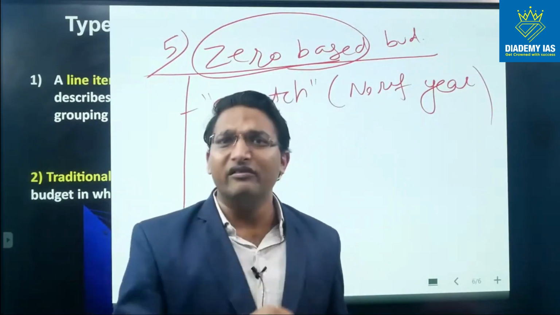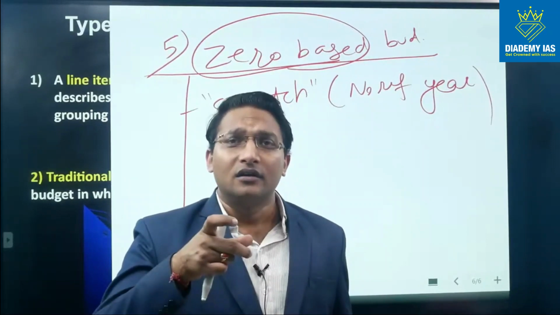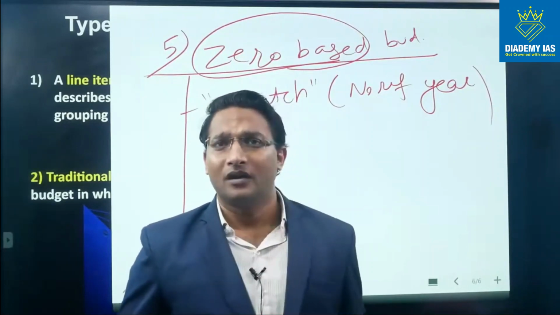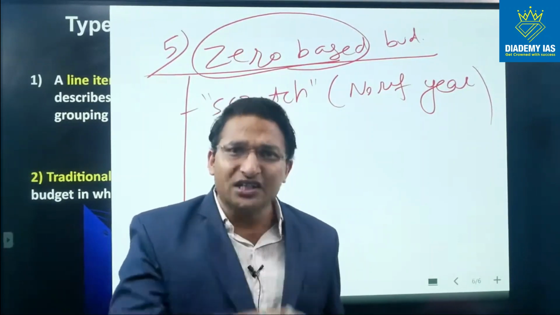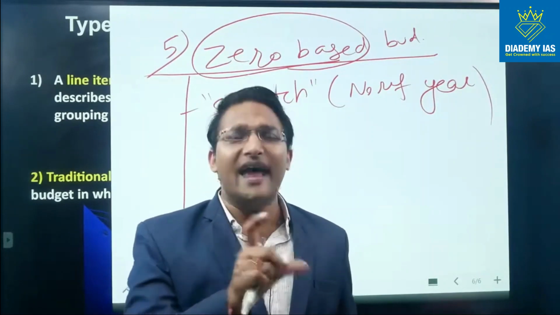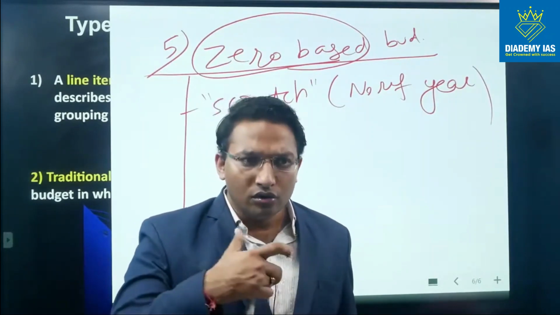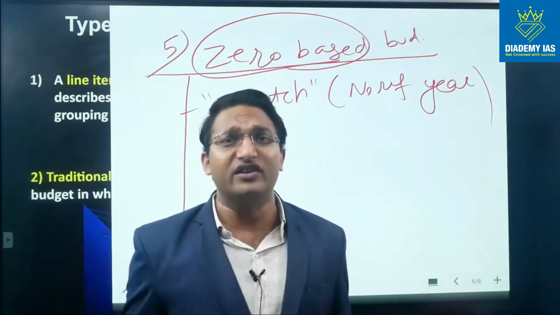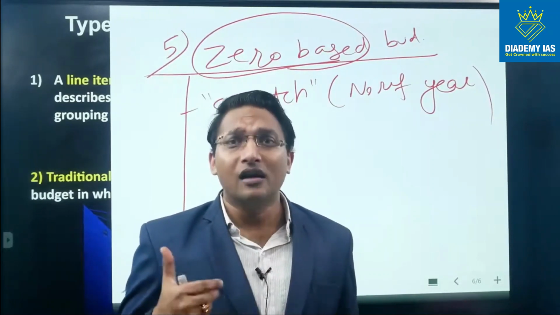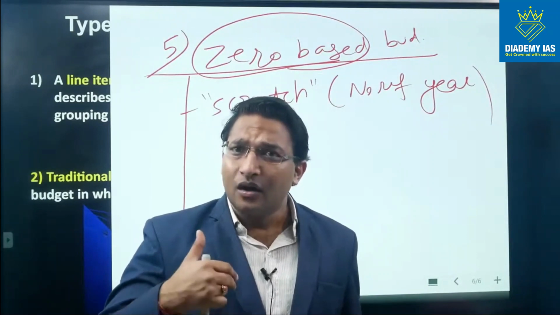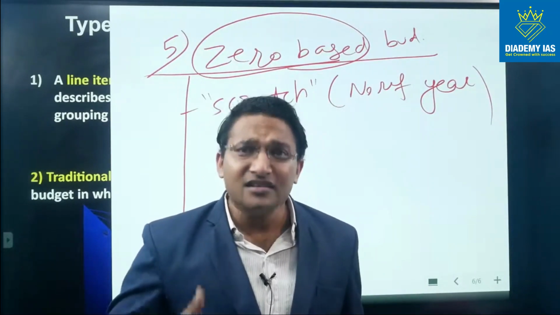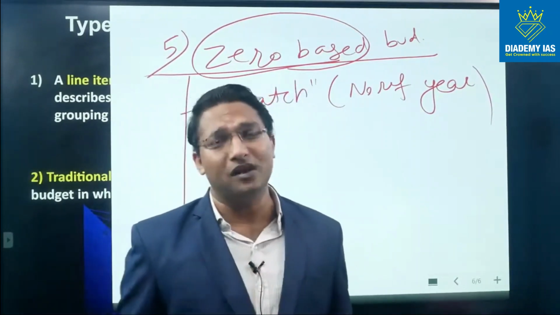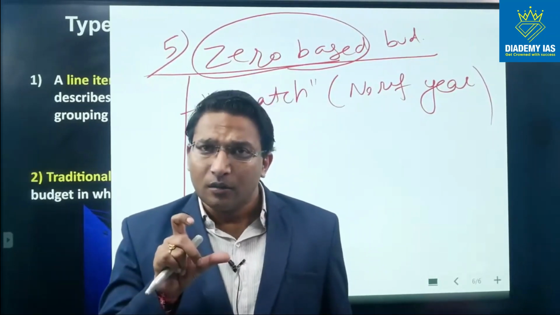No. The health ministry will say, sir, I want to create 10 medical colleges, I want to create 100 new hospitals, I want to create new vaccines, this, that. So the logical justification has to be given, not linked to the previous year. So this will allow the government to really see whether the money is really required. Each and every government agency has to justify why the money is being demanded from the government. So this is much more logical.